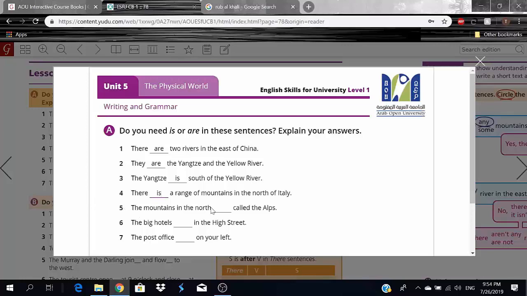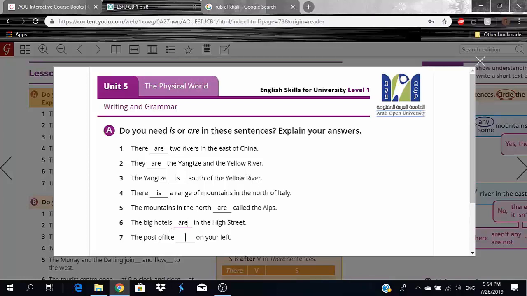Now let's go to number 5. The mountains in the north dash called the Alps. So the mountains in the north are called the Alps. Here we have mountains as in plural, okay? And this is before. So the subject here is before the verb. Number 6. The big hotels dash in the high street. The big hotels, plural, are in the high street. That's why I used are.